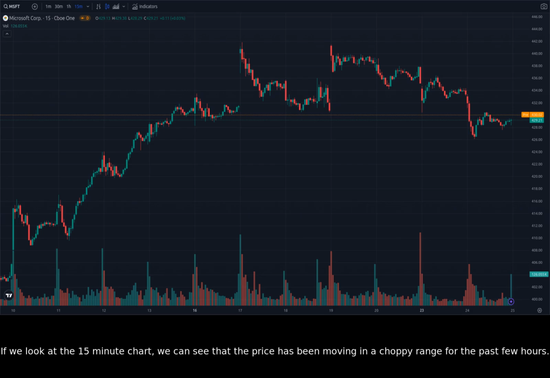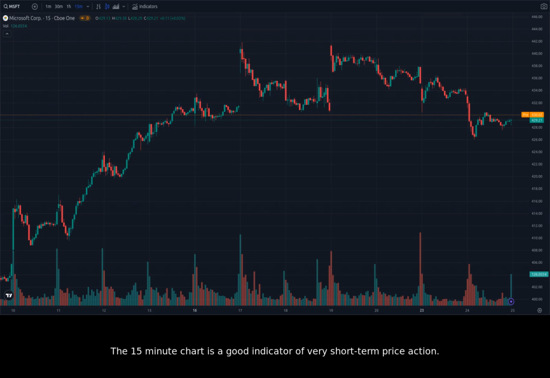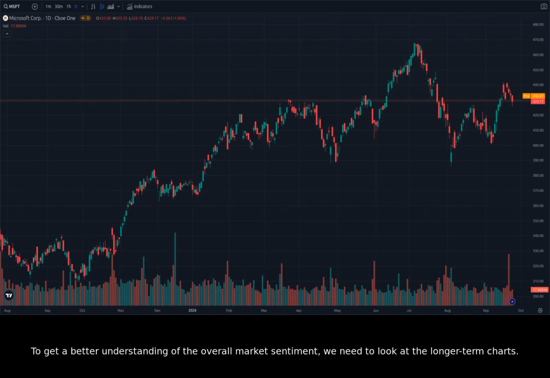If we look at the 15-minute chart, we can see that the price has been moving in a choppy range for the past few hours. This suggests that the market is indecisive and is waiting for a catalyst to move the price in a particular direction. The 15-minute chart is a good indicator of very short-term price action. It's important to note that the 15-minute chart is often very noisy, and it can be difficult to spot clear patterns. To get a better understanding of the overall market sentiment, we need to look at the longer-term charts.